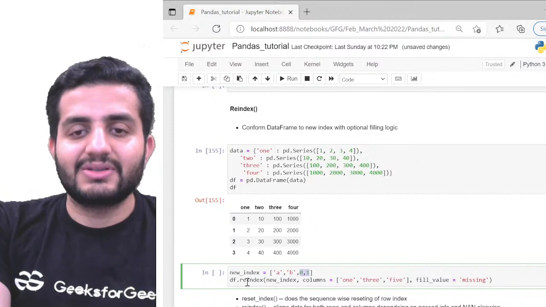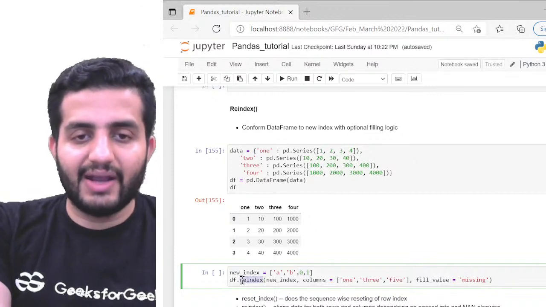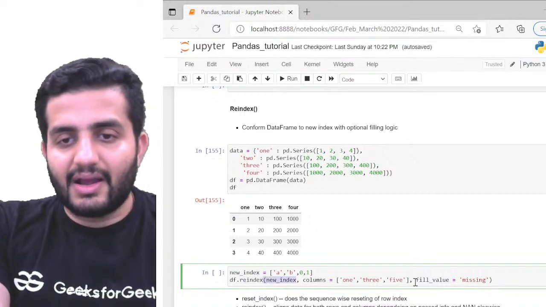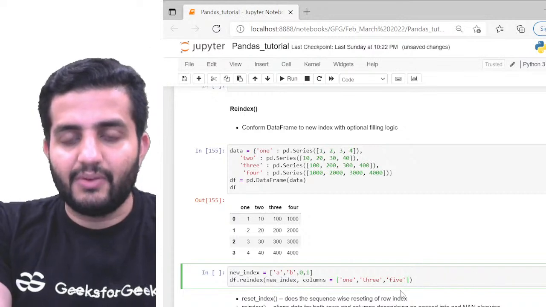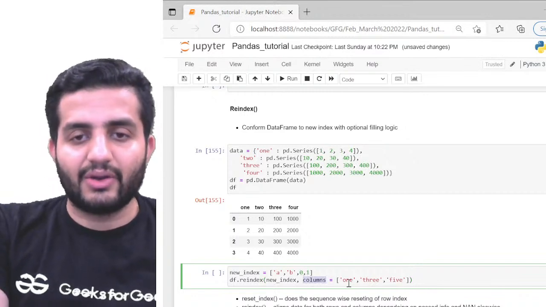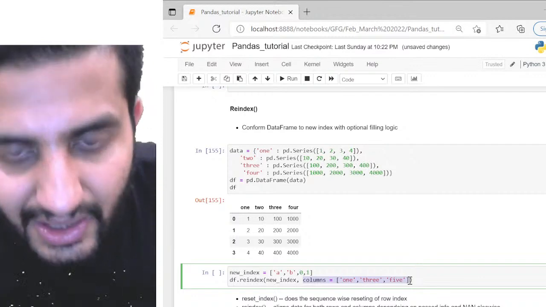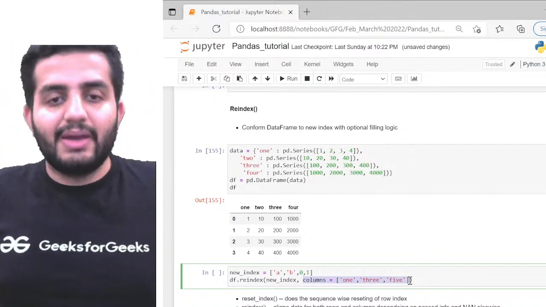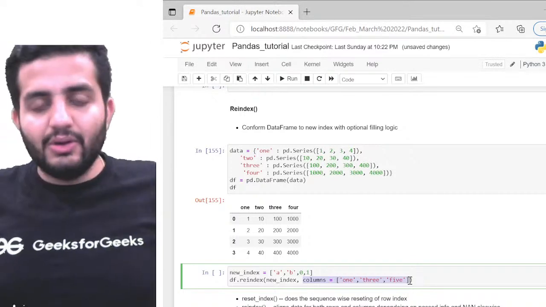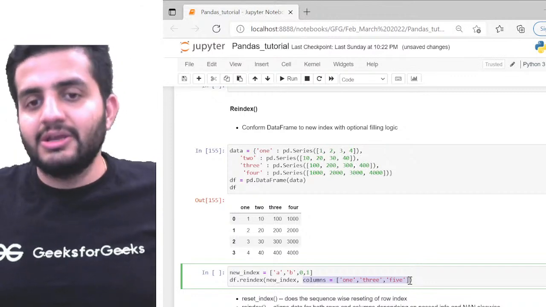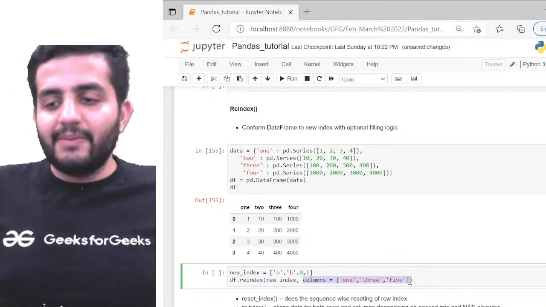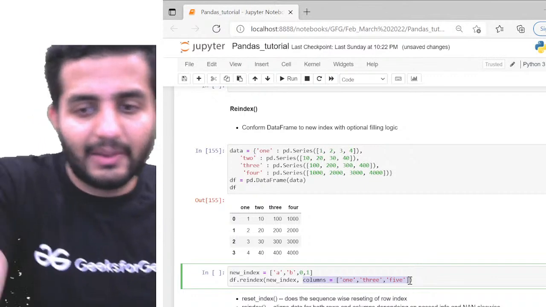So what does the syntax look like? I can define df.reindex, with index, and also give the new index here. I will not pass this for now, okay? In this reindex, I also have an argument called columns. I can also specify the columns. So basically, it's not only giving the reindex on my rows, I can also specify what columns I want. Just look at this. Although the new index is defined for the row values, on the columns, can you see I'm selecting 1, 3, and 5. I don't have a 5 column in my original data set, isn't it?